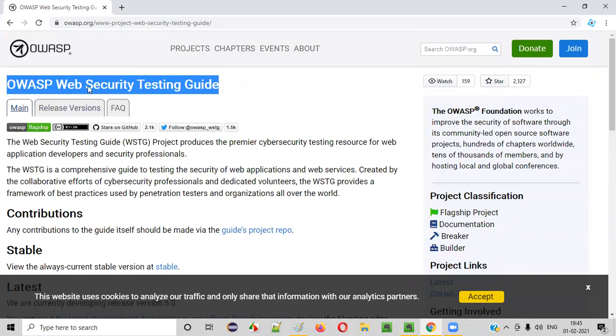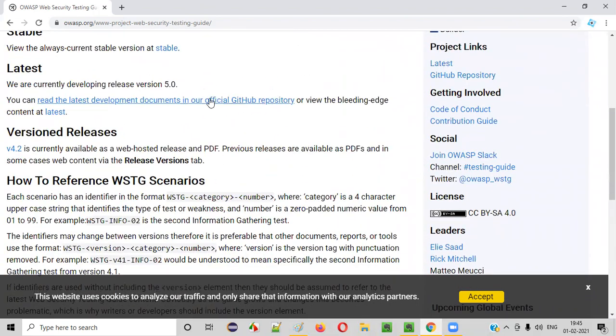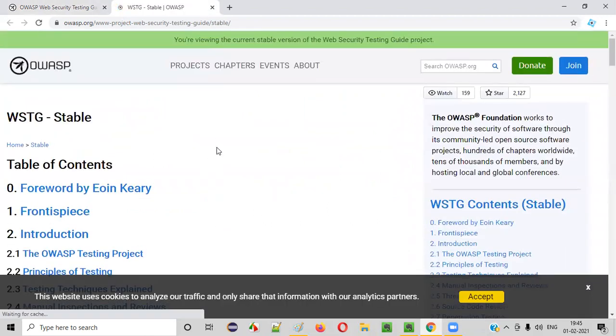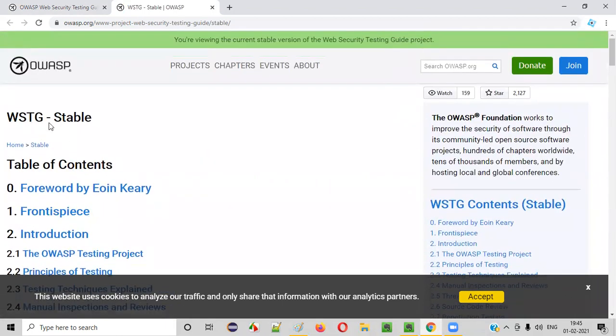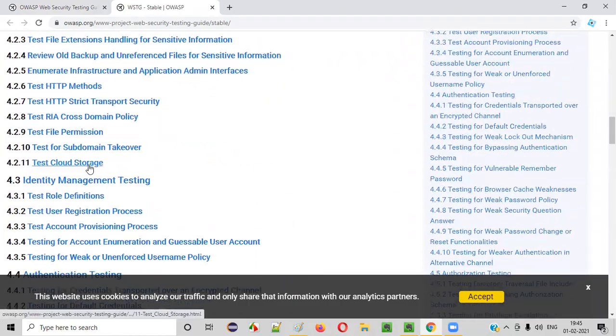Go to this website, OWASP web security testing guide, and here there is a stable GitHub repository, stable documentation is there. Generally we go with stable, right? Open the stable one, and you see table of contents of this guide. So web security testing guide, WSTG means web security testing guide. So all the contents of this guide are there. You see a lot of contents are there.